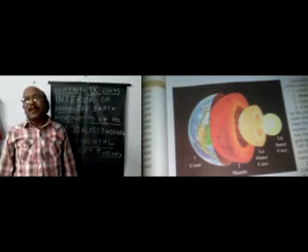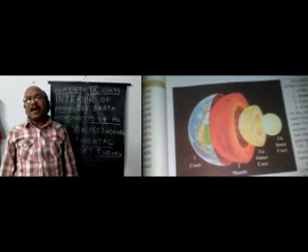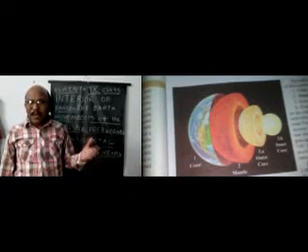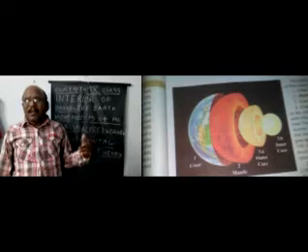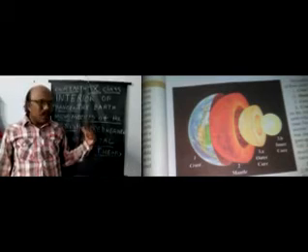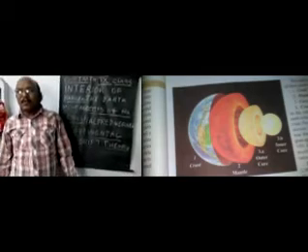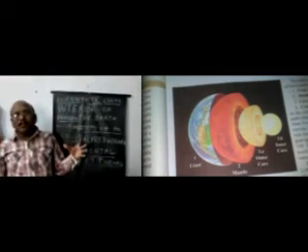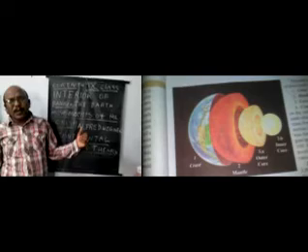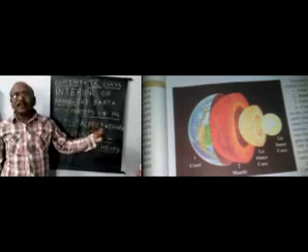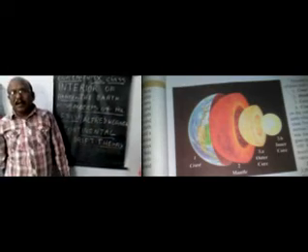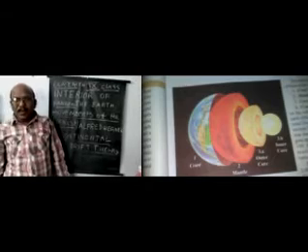Gondwanaland includes South America, Africa and other continents. All these formed over a long period of time. According to Alfred Wegener's theory, it existed 220 million years ago.